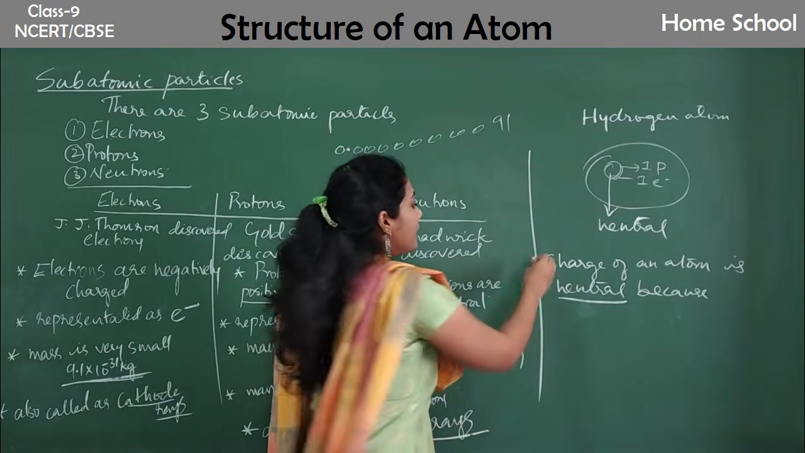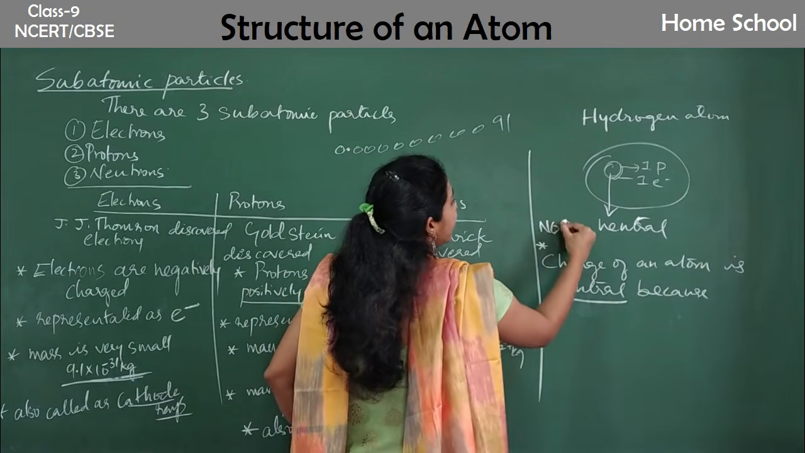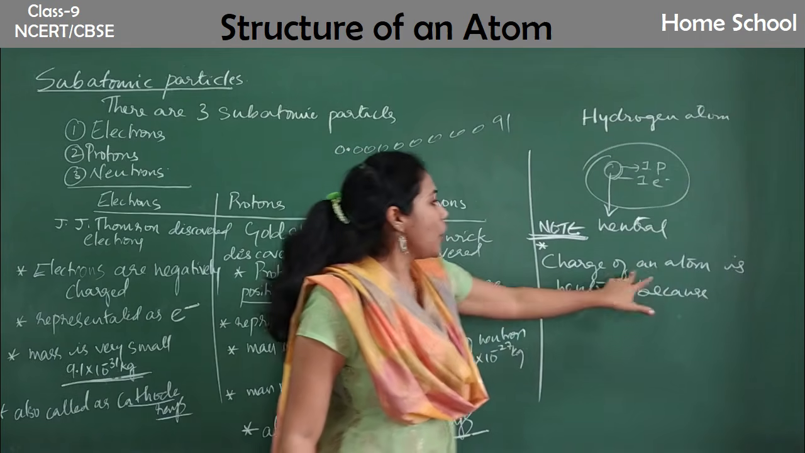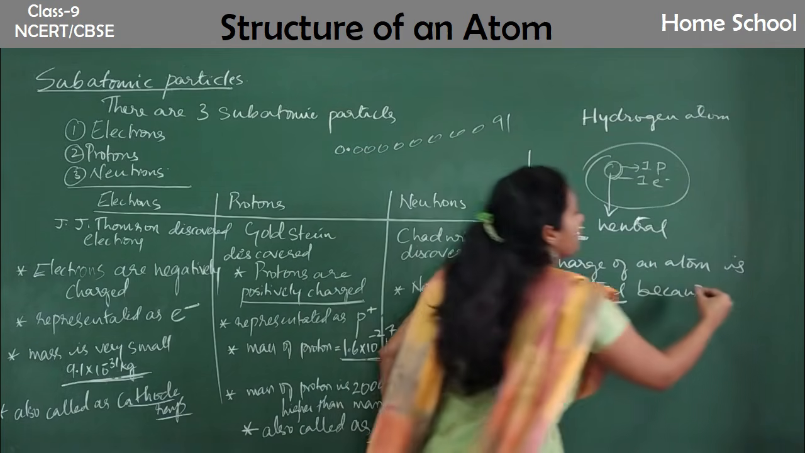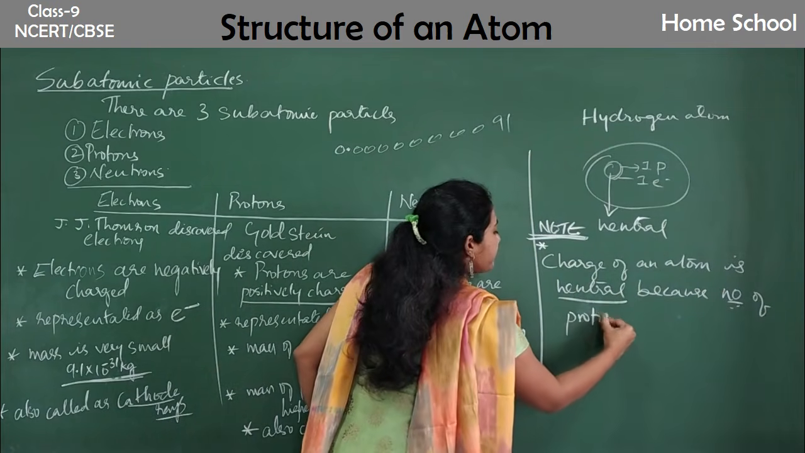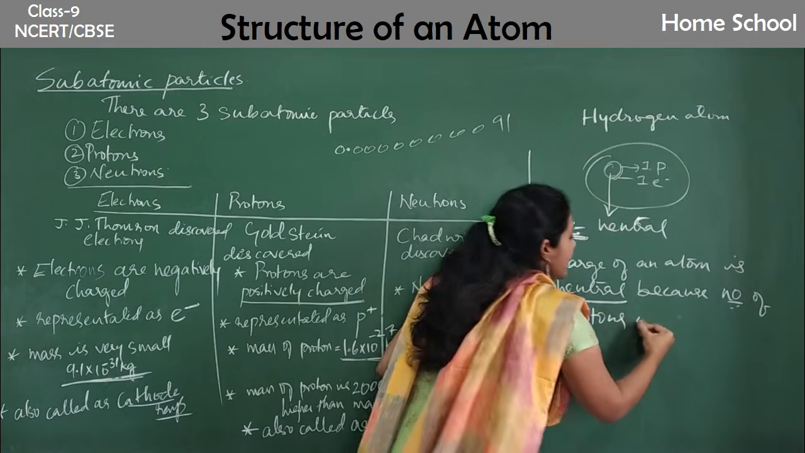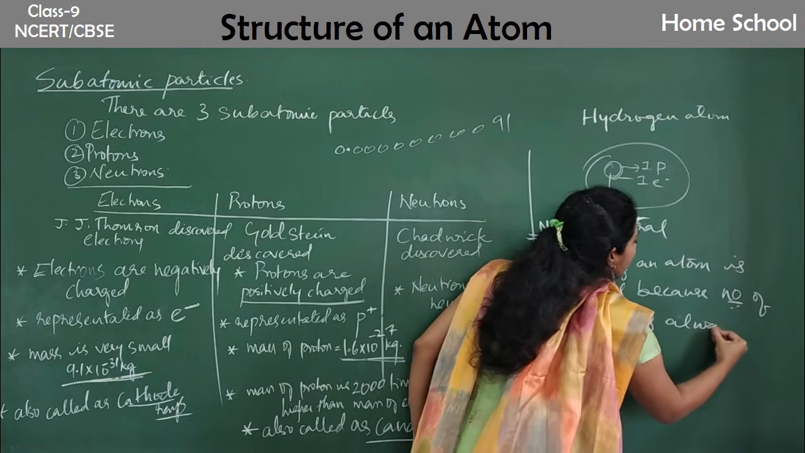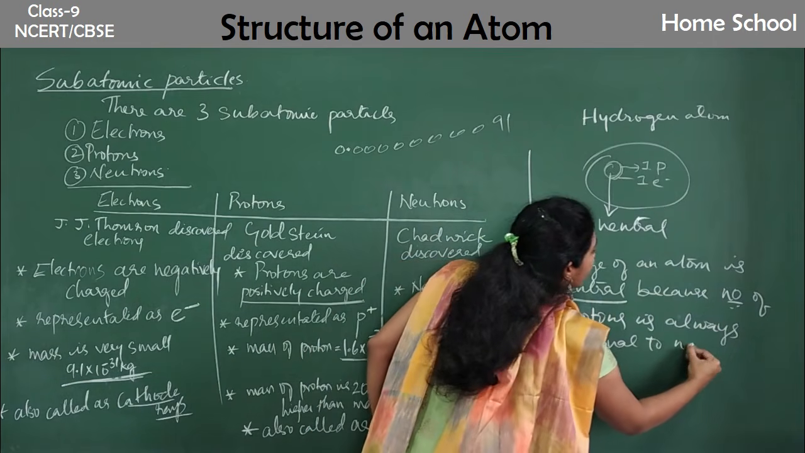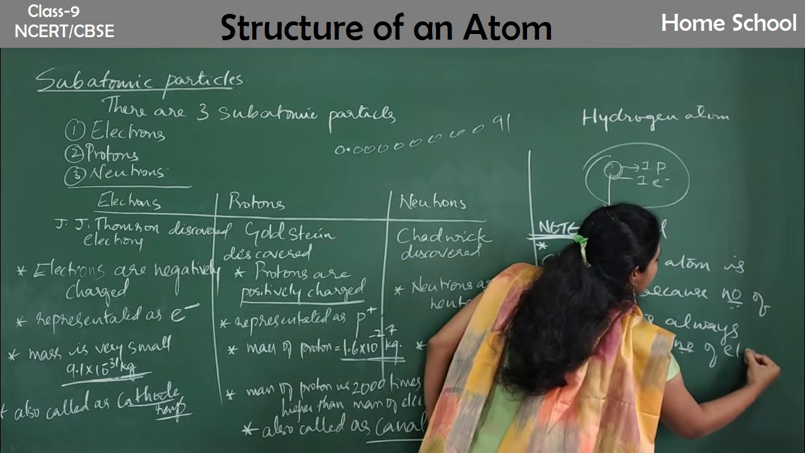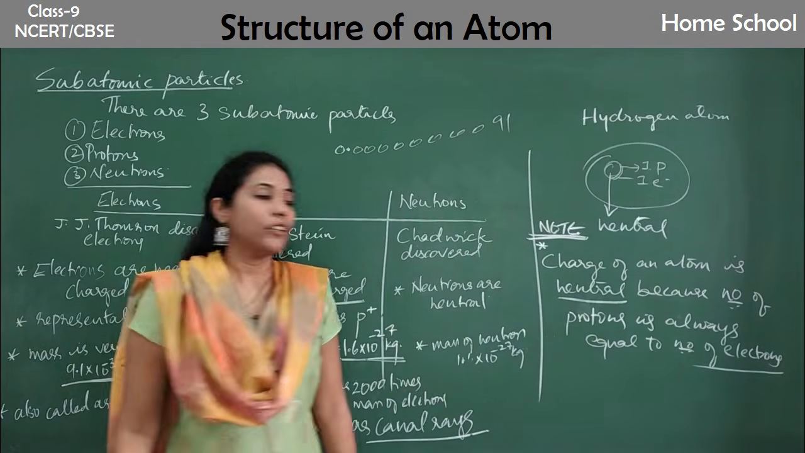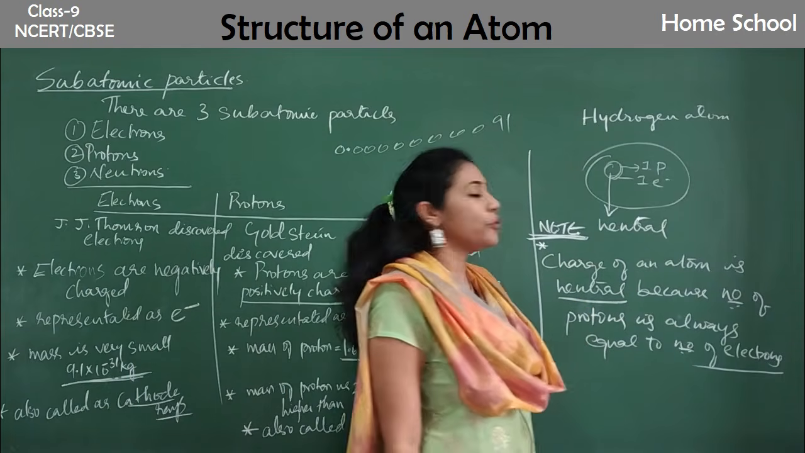Try to note down this point, guys. Write it as a note: the charge of an atom is neutral because the number of protons is always equal to the number of electrons. That is why an atom is always neutral.